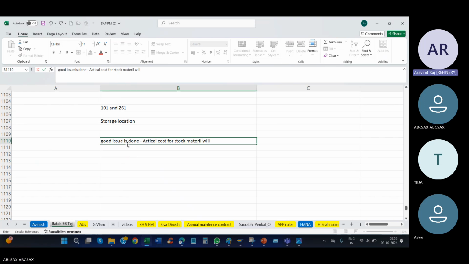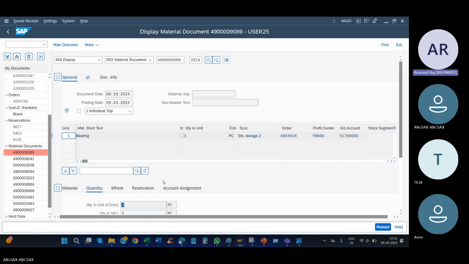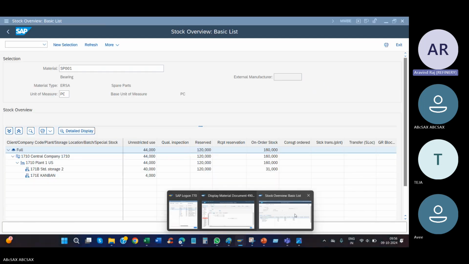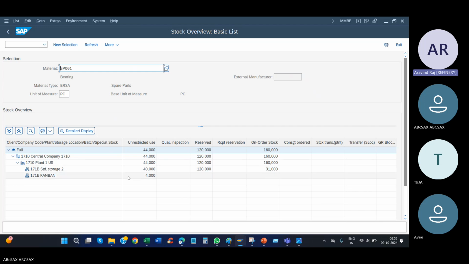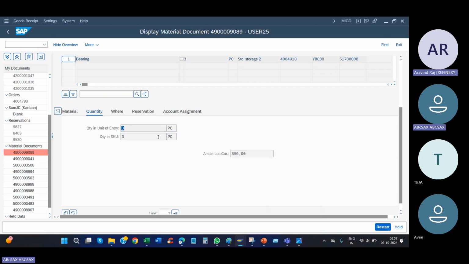Yes, sir. I have a small doubt. Can you go back? In MMBE the material is shown in two locations, 43 and 40, and below that Kanban. Sometimes 1, 2, 3 locations come; which one is picked?